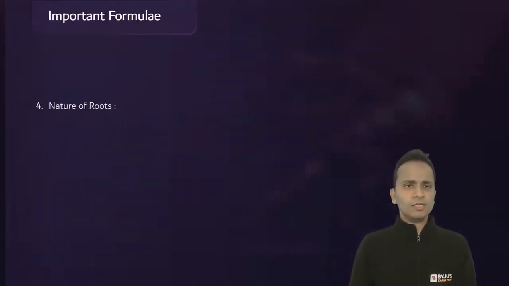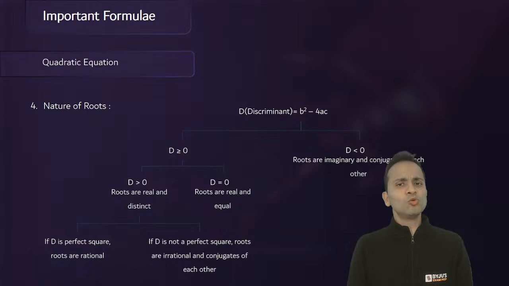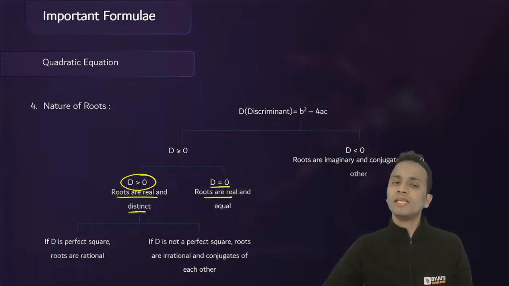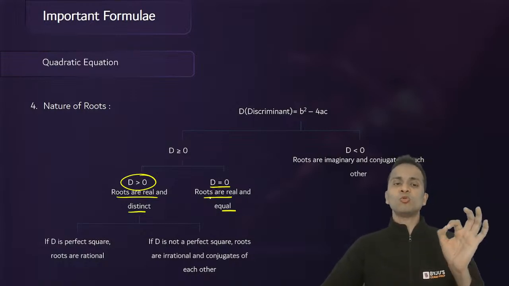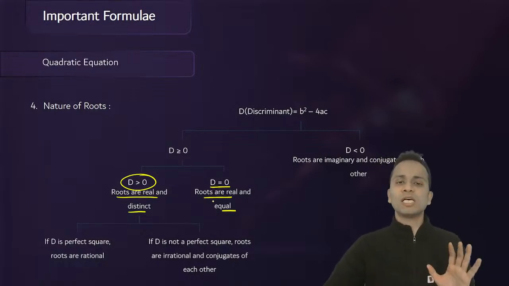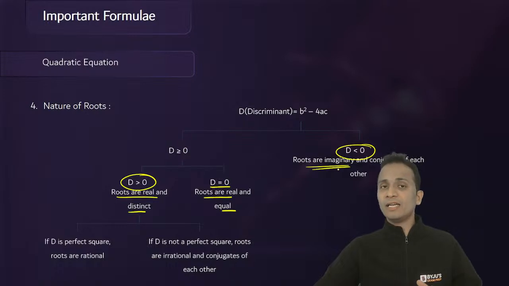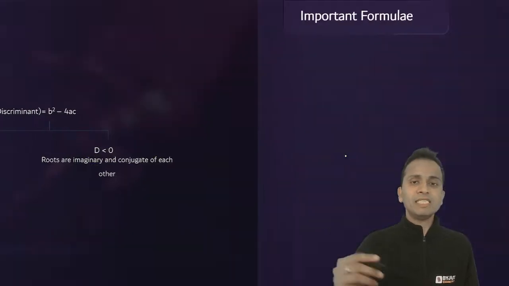Okay. Now the next thing is nature of the roots of a quadratic equation depending upon the value of D. If D is greater than 0, then the roots are real and distinct. If D is equal to 0, then the roots are real and equal. So in both cases the roots are real, but when D is greater than 0 the roots are distinct, and when D is equal to 0 the roots are equal. Now when D is less than 0, the roots are imaginary and the roots are conjugate of each other. Okay, right? So must remember these facts.